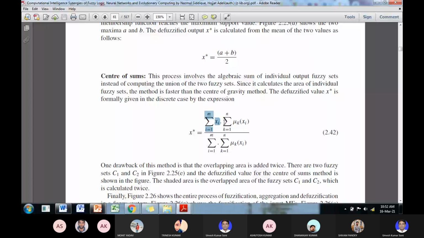So this summation will contain a function अगर separate point है। यहाँ पे ये जो value है ये dot नहीं होगी यहाँ पे, I think.